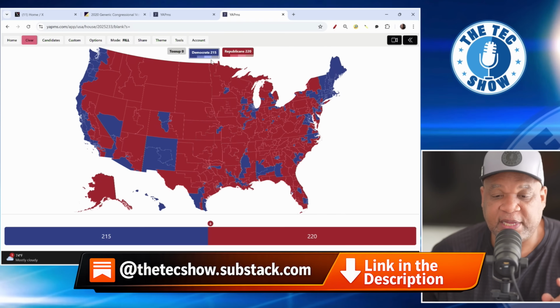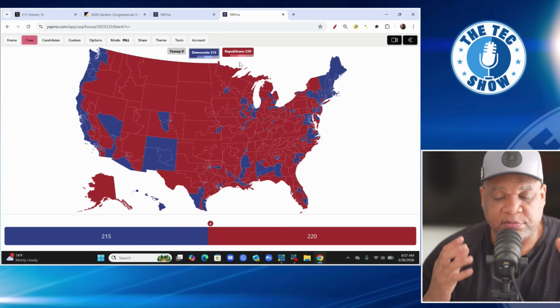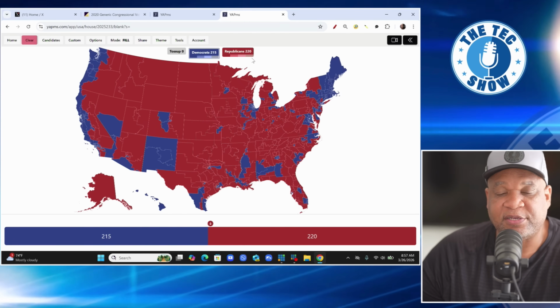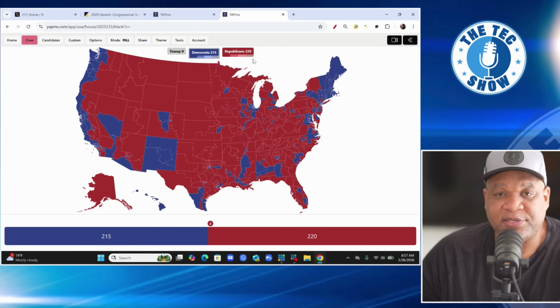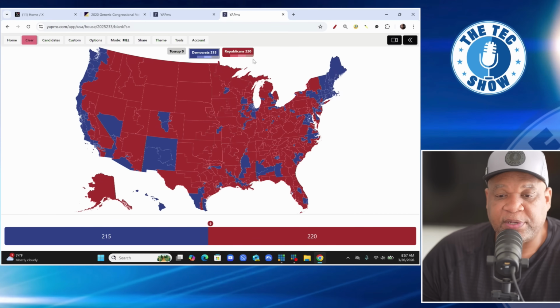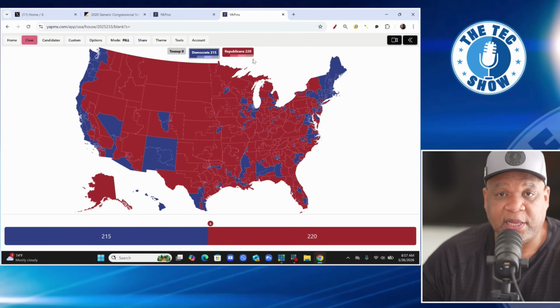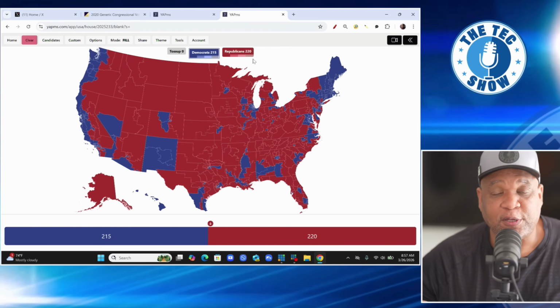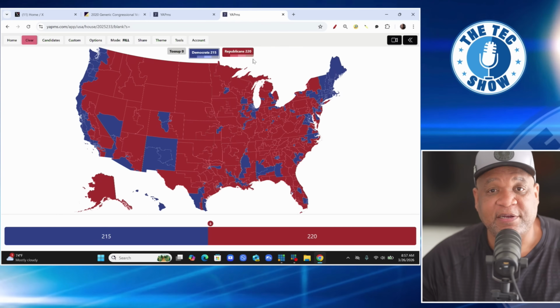And the reason that I'm saying that is because when we look at the House, now we do have a few open seats, they'll do some special elections, but right now Democrats are at about 215, Republicans are at 220. What we need to see for Democrats to take back control of the House is Democrats need to be at 218. They need to net 3 seats. That is not a hard task, especially when we're talking about a midterm election, and generally, historically speaking, the president's party loses in that midterm election. And so that gives Democrats an advantage right there.